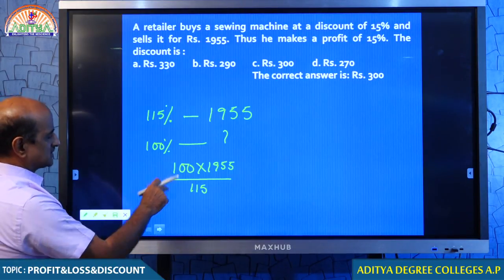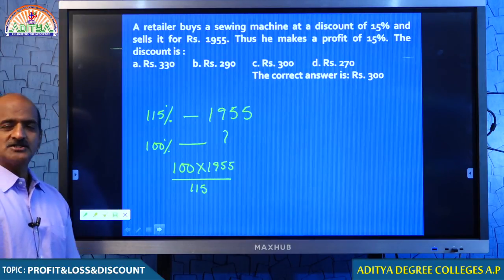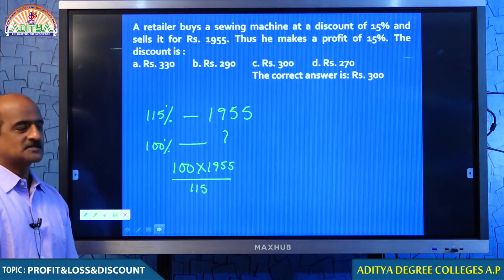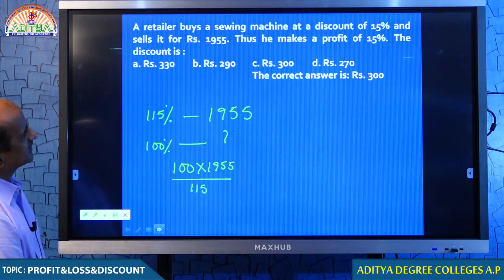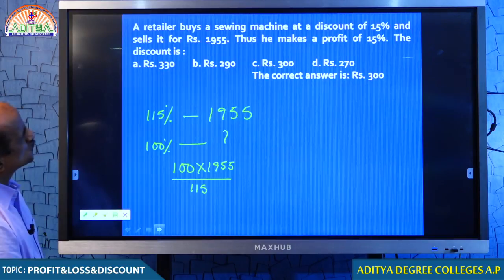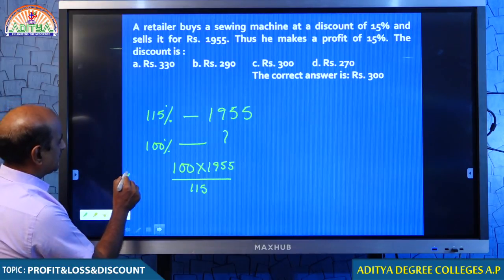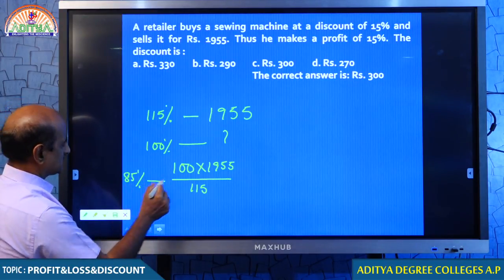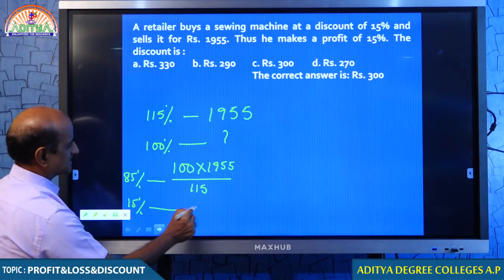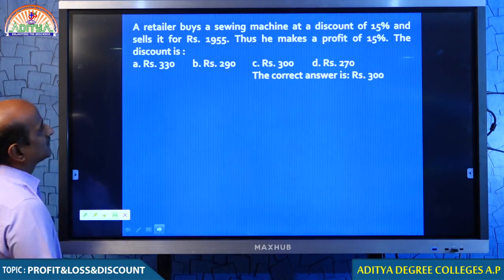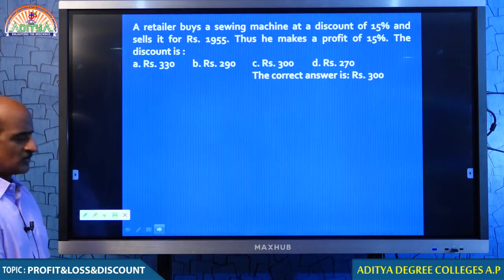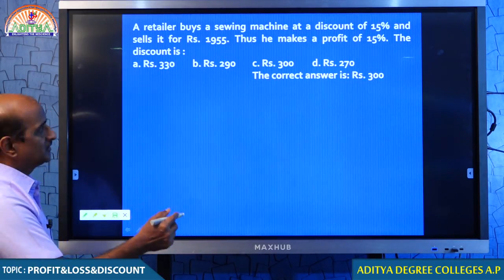So, what do you get, my dear students? From this you get the cost price. So, when you get the cost price, you can understand that. I am sorry, students, there is a little mistake in this question. This particular price can be equated to 85%, whatever price you get. Then the remaining 15% is how much? Students, please leave the question for today and tomorrow you may get more clarity. I will just give you the solution and you can ask me later.